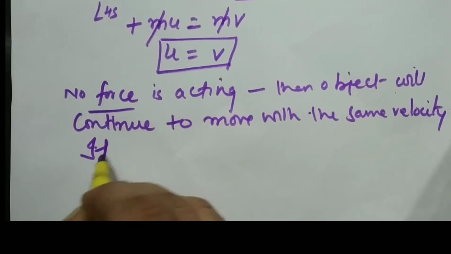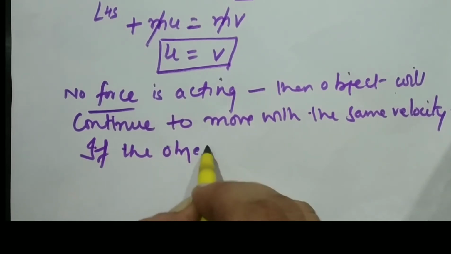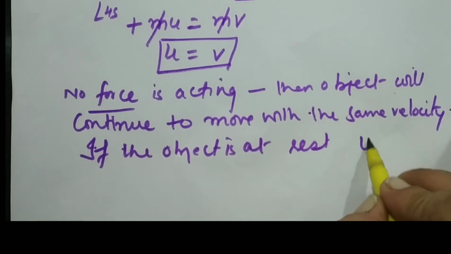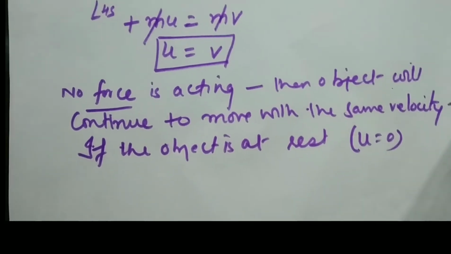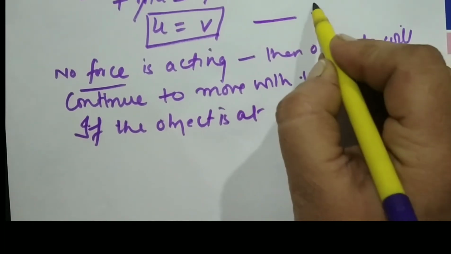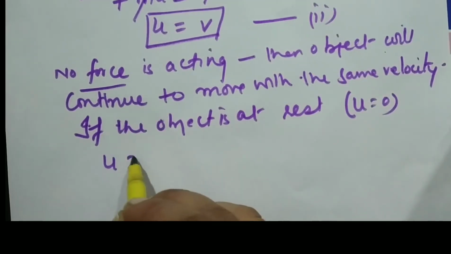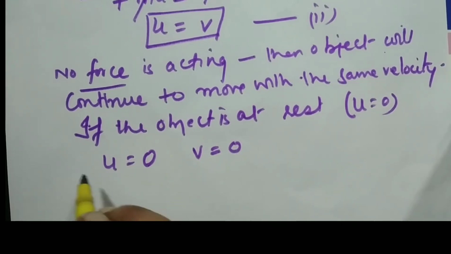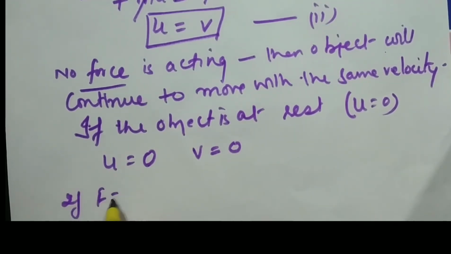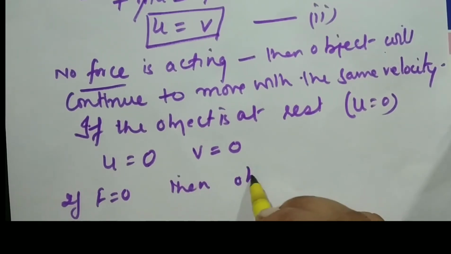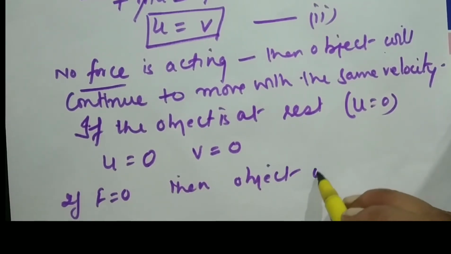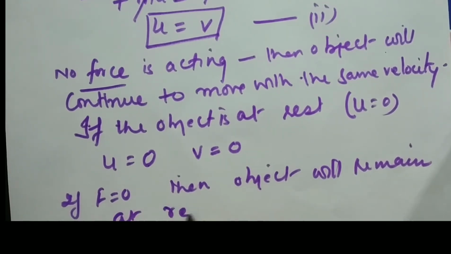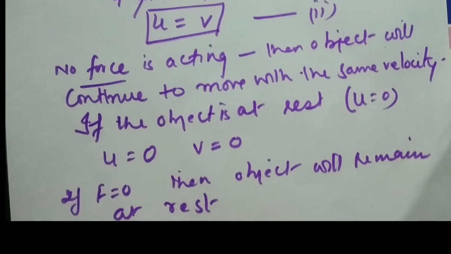Now, if the object is at rest, that means u is equal to 0, it has no initial velocity. So, by putting this value in equation 2, we get if u is equal to 0, then v will also be 0. That means if F is equal to 0, then the object will remain at rest. In this case, the object will remain at rest when no force is acting on the object.